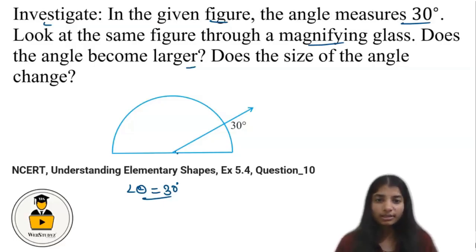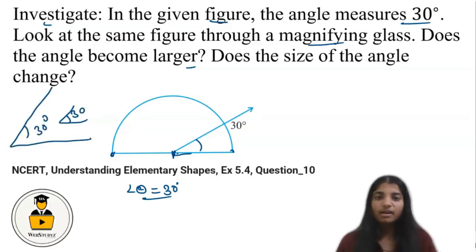So look, if we see this figure using the magnifying glass, not just the angle, the whole figure will become enlarged, and in that enlarged image the angle will remain the same. So we can say that the value of the angle does not change even after seeing it with the magnifying glass, because if only one part became enlarged, then we could say that the angle is changed, but the whole figure becomes enlarged. So whatever the size may be, let's say this is the size, this is angle 30, but if we enlarge this, then again the angle will remain the same. So we can say that if we see the figure using a magnifying glass, it will not change anything.